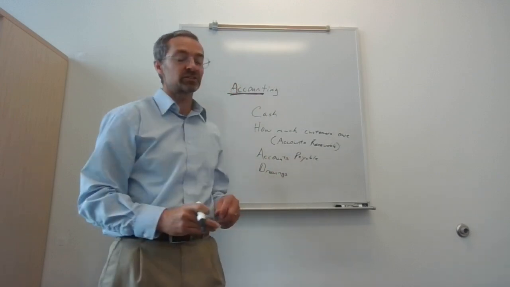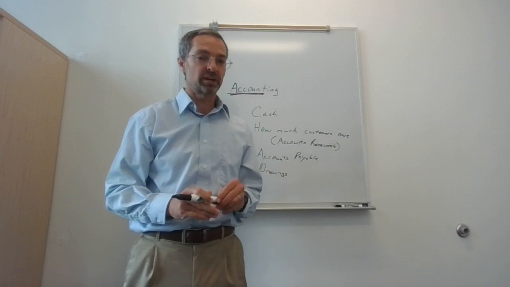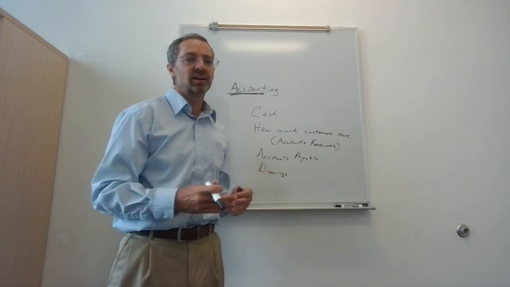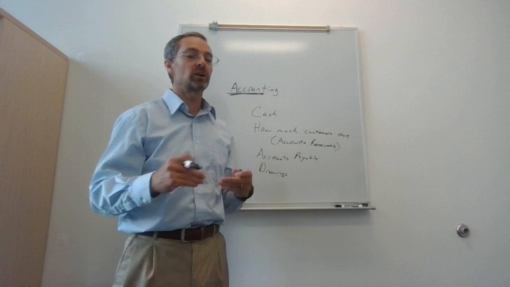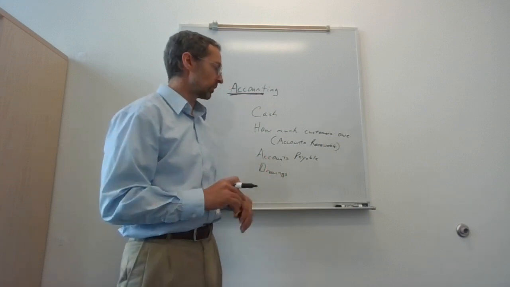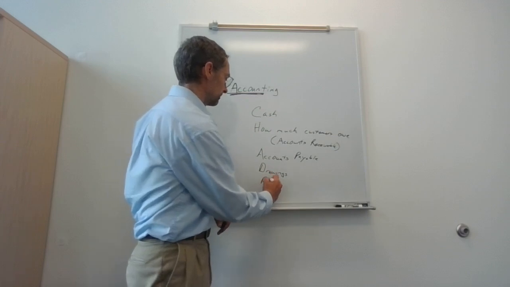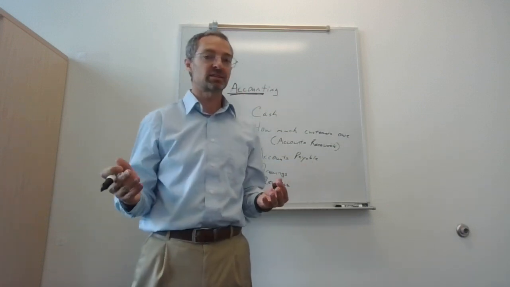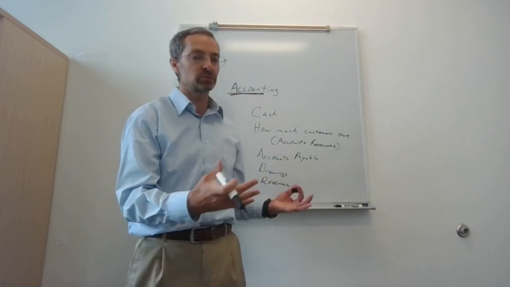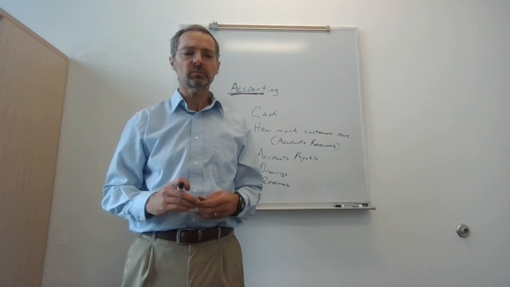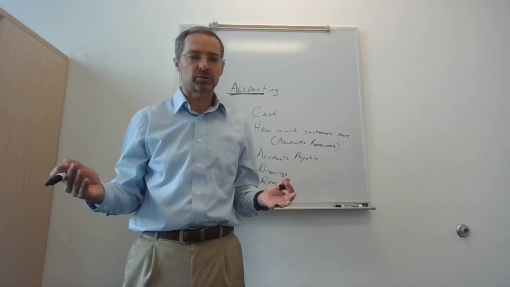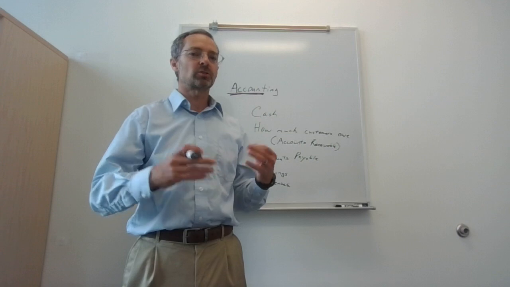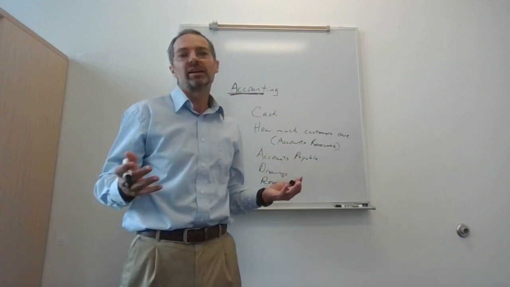Another thing we might want to track is how much work we have done. So not only how much our customers owe us, but how much have they paid us, how much work have we done for them, and so on. Those would be revenues. There are other things that we want to track, like how much have we spent on advertising, or how much have we paid our employees, or how much in supplies have we purchased, how many supplies have we used, did we buy a truck? These are all things that we would like to track in a business.